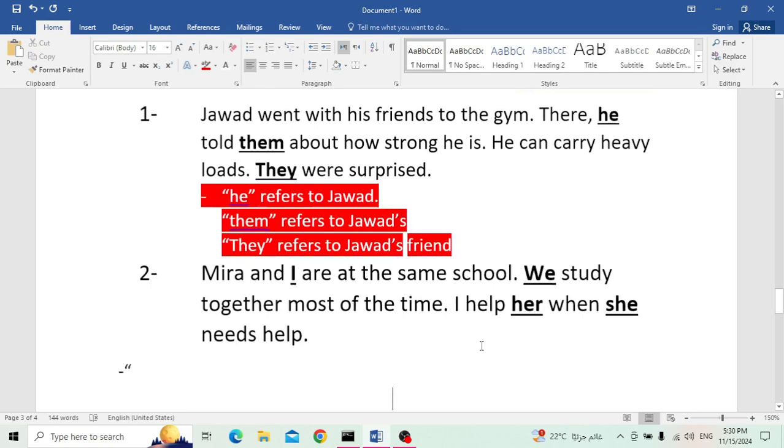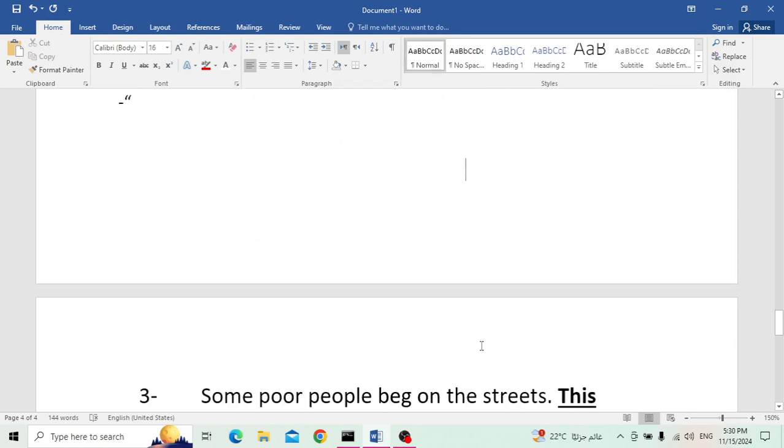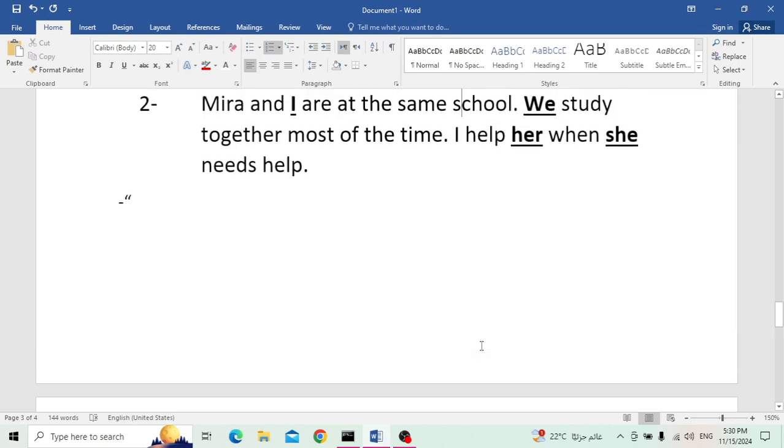Moving to the second paragraph. Mira and I are at the same school. We study together most of the time. I help her when she needs help. Now I have this I at the beginning. Who is this I? Who is telling you this passage? Who is talking here? The writer or the author, right? Who is it? Me or you or who? Mira and I. The writer is telling you about himself, that Mira and he together are at the same school. So this I refers to the author or the writer.